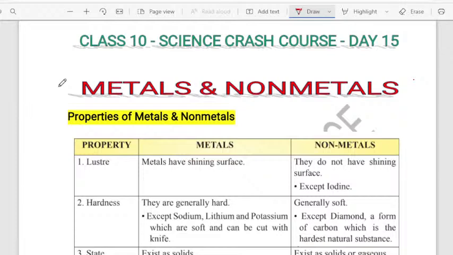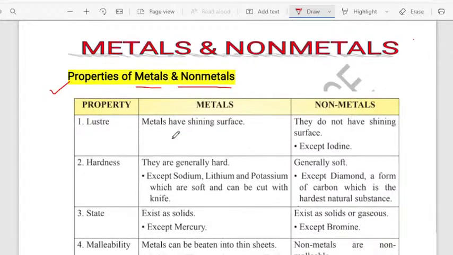When I talk about this particular lesson, it is important that you know the properties of metals as well as the properties of non-metals. Let me teach you each and everything.